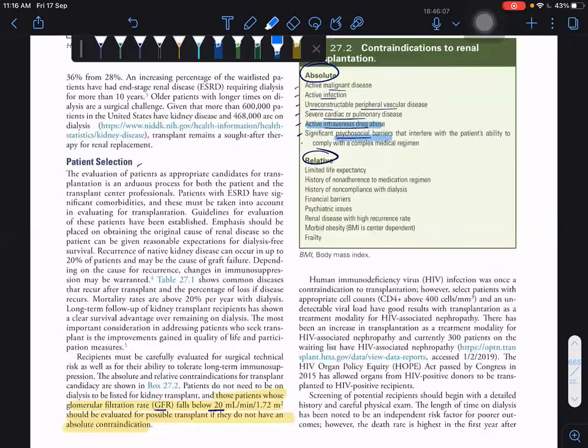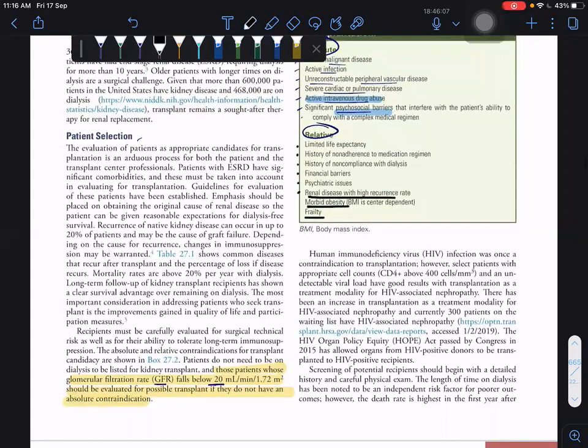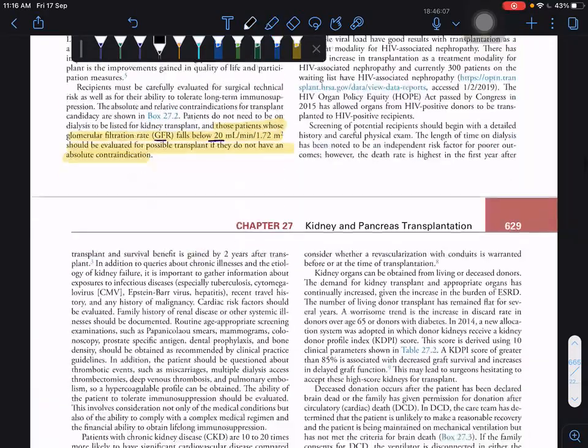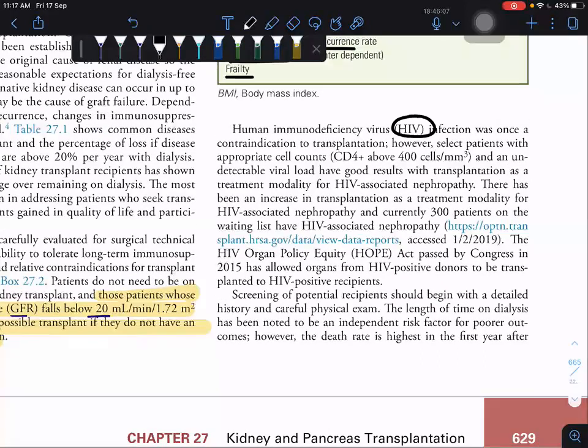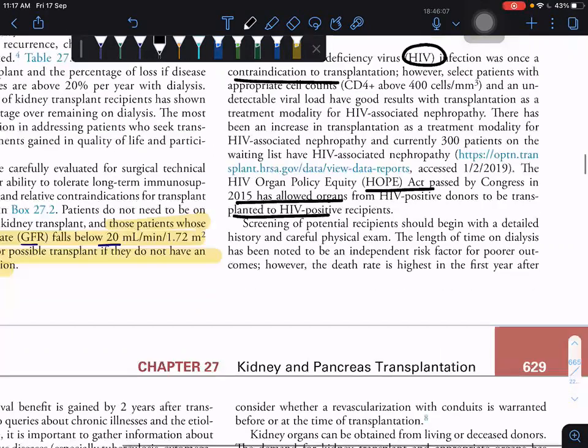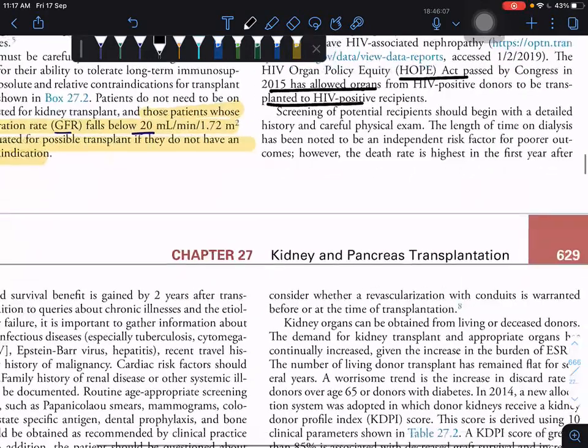The other relative contraindications are limited life expectancy, non-adherence to the medical regimen, non-compliance with dialysis, financial barriers, psychiatric issues, renal diseases with a high recurrence rate, morbid obesity, and frailty. We already know about HIV patients. Previously it was a contraindication, but nowadays, because of the HOPE Act, we can transplant an HIV positive donor kidney to HIV positive patients.